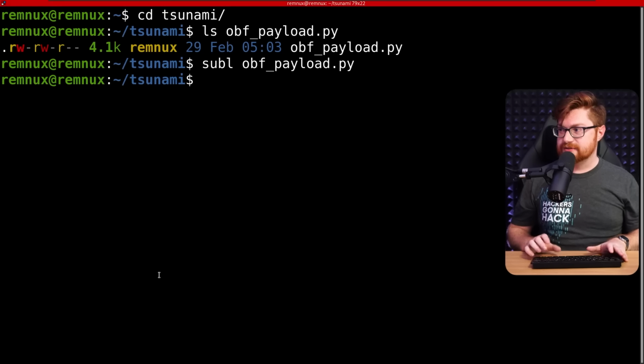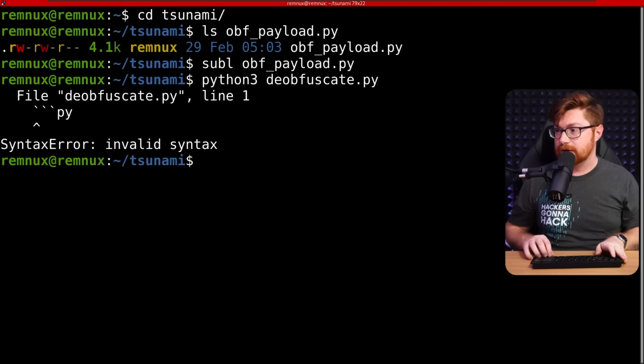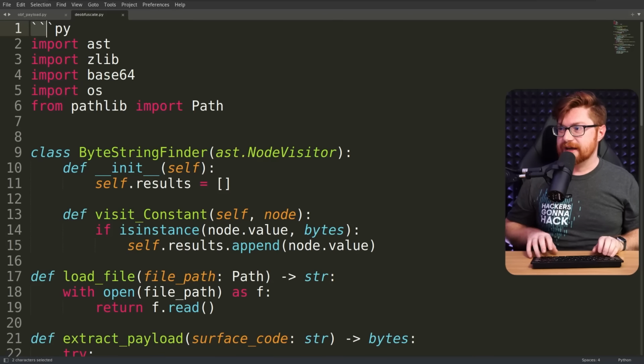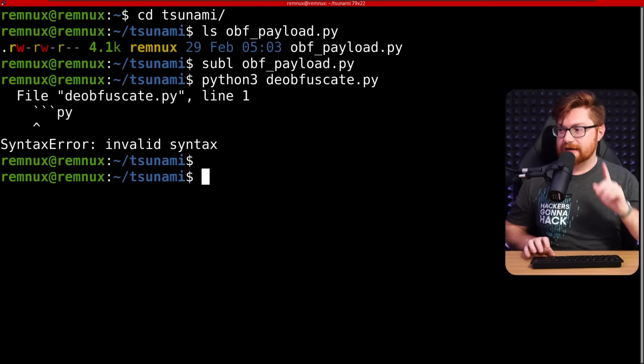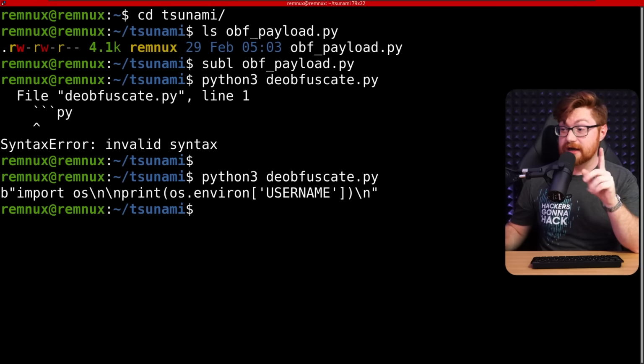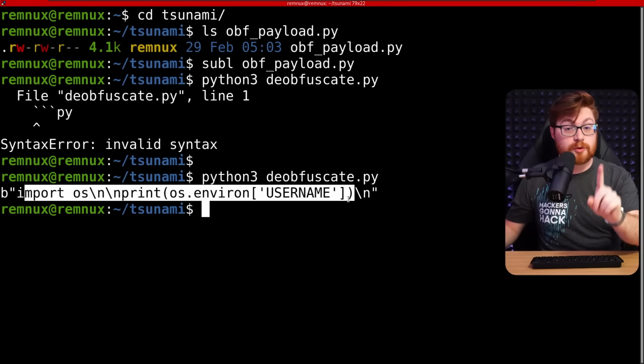So let me get back to my terminal, and now let's try to run our deobfuscate script that should automatically pull in and read from our obf_payload. Let's see if this will spit out. Oh, whoops, Discord bad copy. Yeah, I've got to remove that last line there, the markdown syntax. All right, let's try that again here. Let's run the script, and there is our output. Just import os, print os environment username, just what we were using for testing.